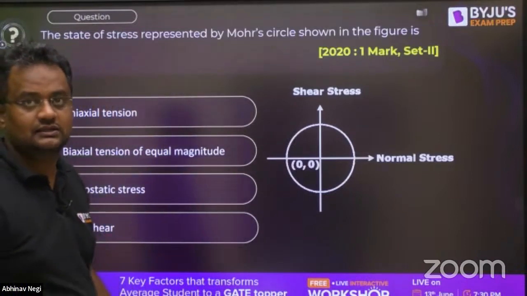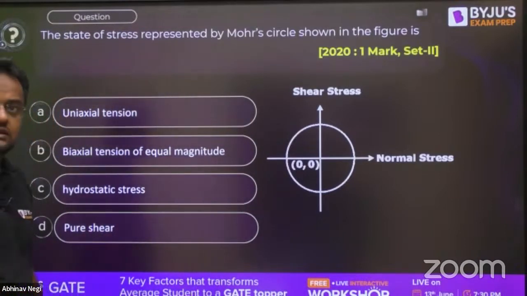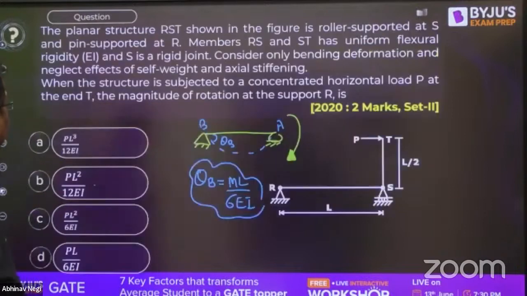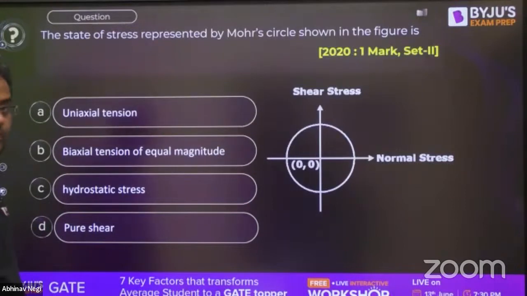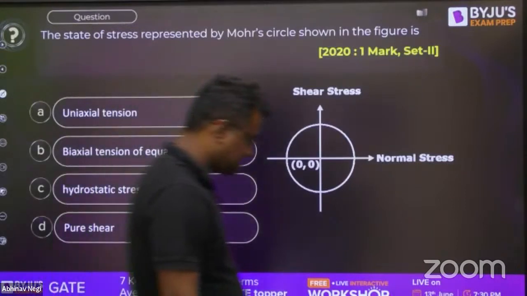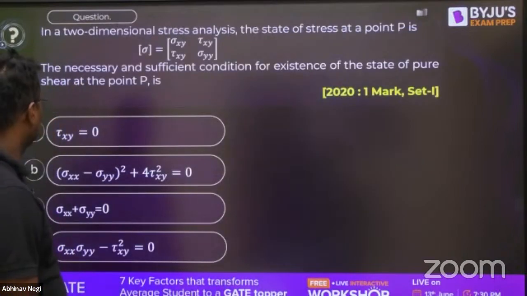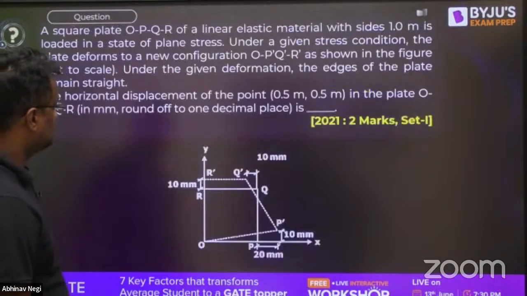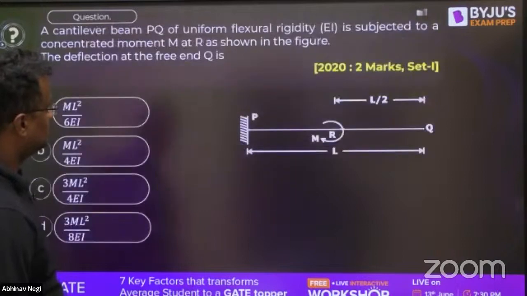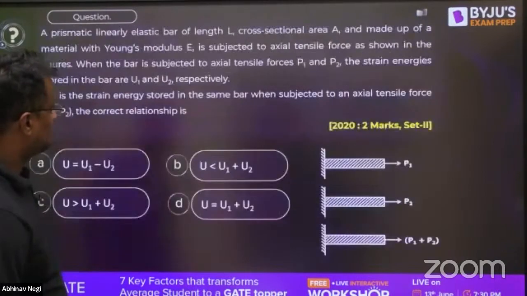क्या हम apply कर सकते हैं? Okay. I guess yes, you can apply. I have not seen that question, but okay. Strain energy is applicable in almost all part if temperature is constant and support is not sinking. Now my question is, this we have done, this is 2020. So my one question is left, na?